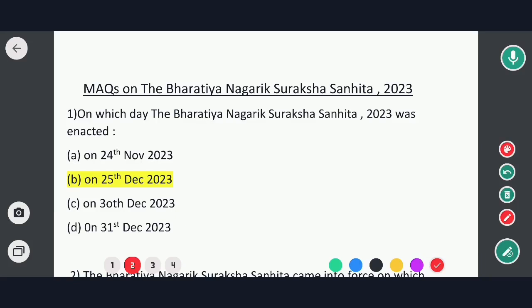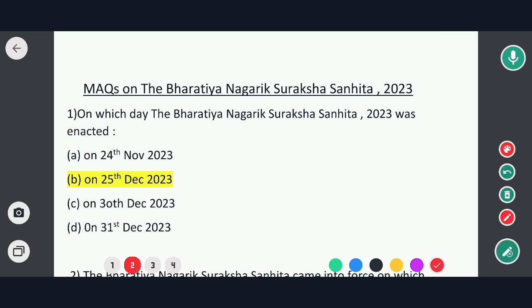Hello everyone. Today we will solve a few most important MCQs on Bharatiya Nagarik Suraksha Sanhita, that is BNSS, which has replaced our earlier CrPC. And this topic is very recommended because, देखिए, जितना भी न्यू लॉ पास किया है, that is BNS, BNSS and BSA, इन सभी का MCQs कोई भी बुक्स में अवेलेबल नहीं है as of now. So this video lecture will be very helpful for you all. Without any further delay, let's start today's session.